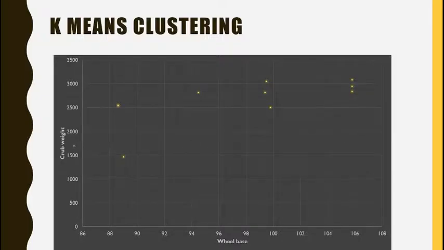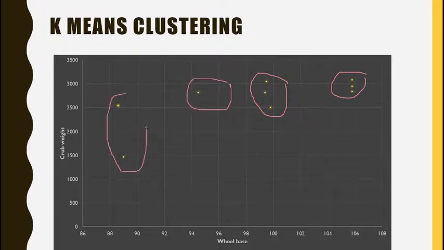Now we have taken the grab weight and the wheelbase and we have plotted. Now the data is two-dimensional, and once again we are asked to do clustering. Again, through visual inspection you can see that this is still not very complex. You can still cluster them into four clusters like this: 1, 2, 3, and maybe this will be the fourth one. You can still do that.